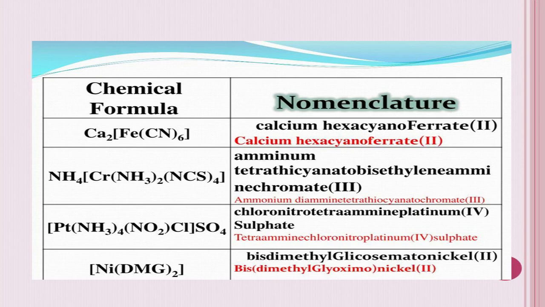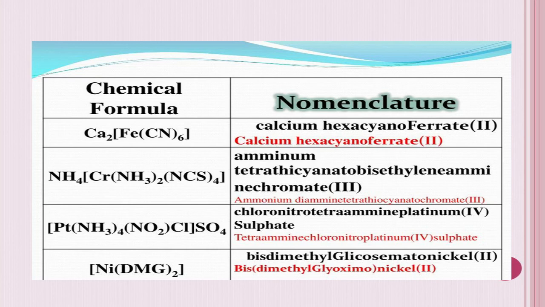Next example is NH4[Cr(NH3)2(NCS)4]. What is that? So the counter ion is ammonium here. Ammonium is a positive ion. So the complex is anionic. That we know. Okay. Then what else we have to do? There are 2 types of ligands. One is amine. Another one is thiocyanato. So we have to name them in the alphabetical order.